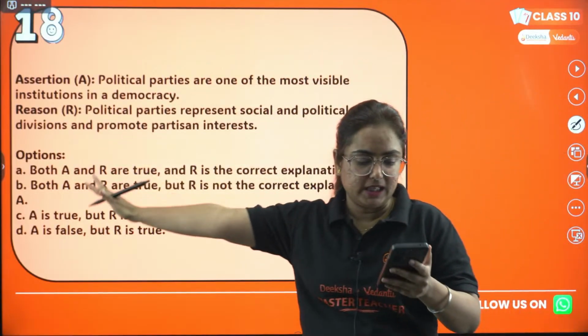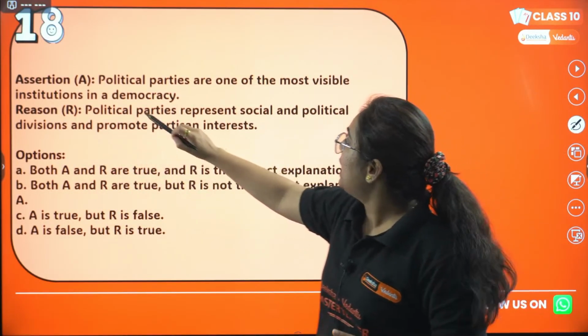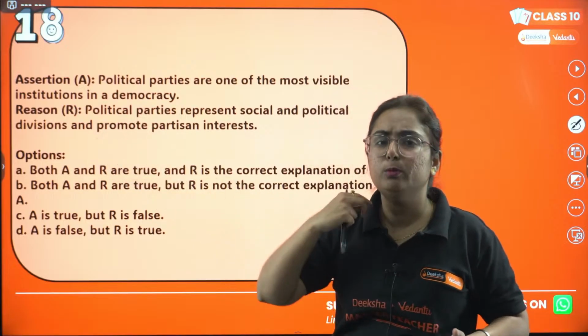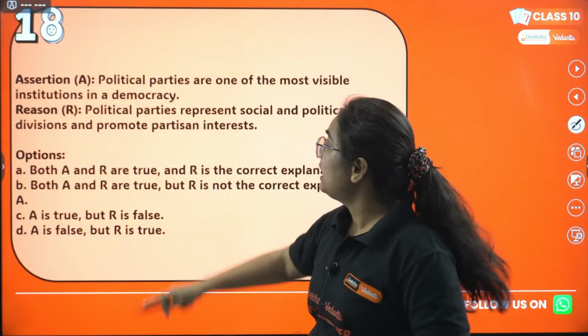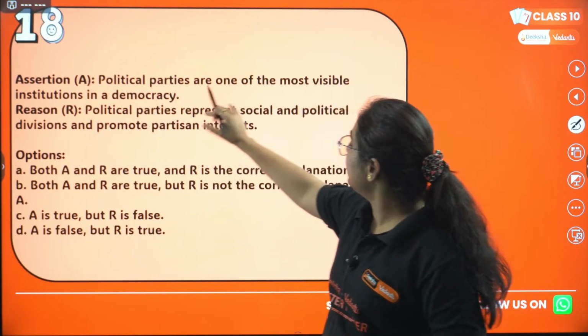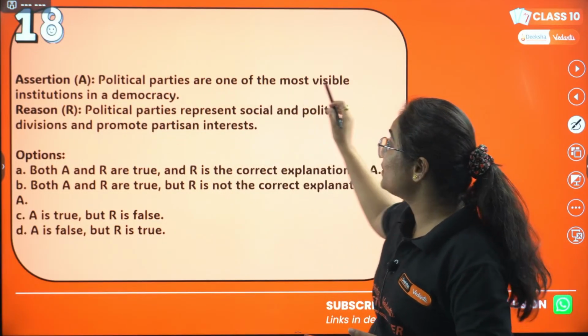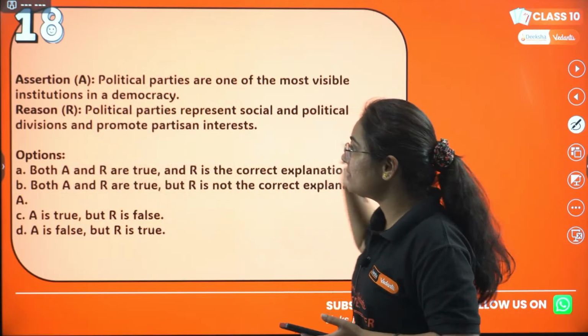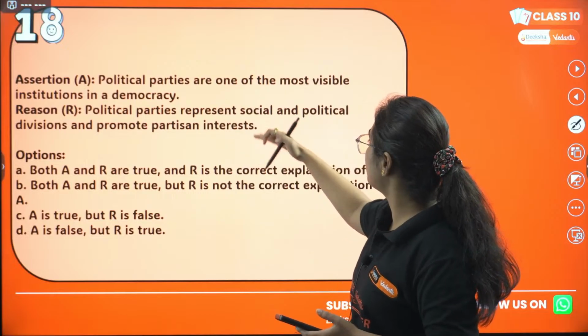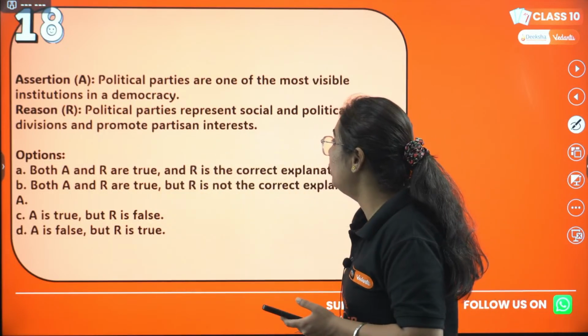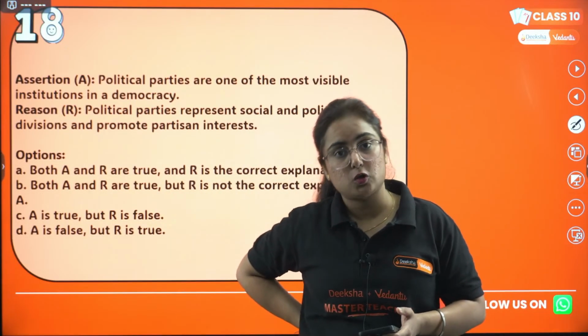Question number 18 now in front here. Assertion and reason. Again, I have added more assertion reason questions for this chapter as it was quite important, right? Assertion A: Political parties are often one of the most visible institutions in a democracy. Reason R: Political parties represent social and political divisions and promote partisan interest also.